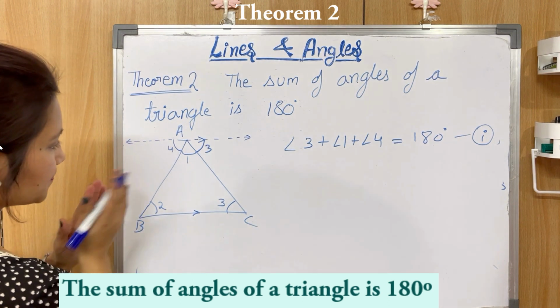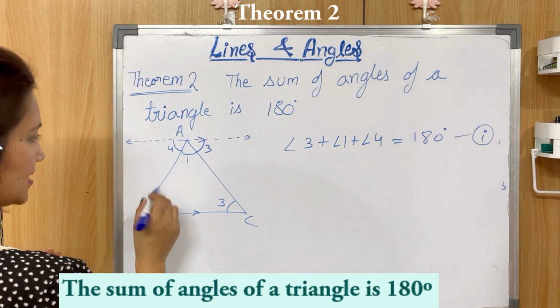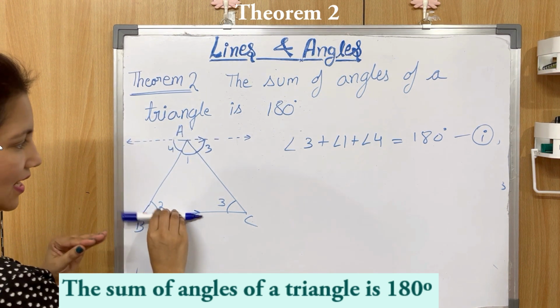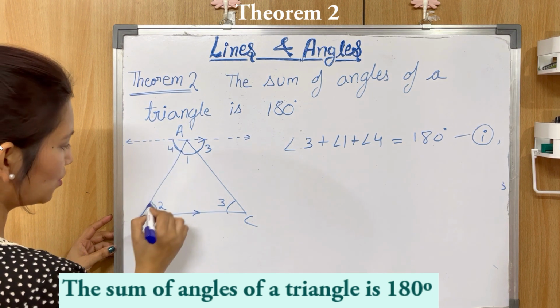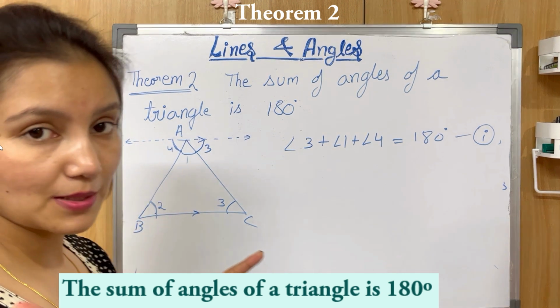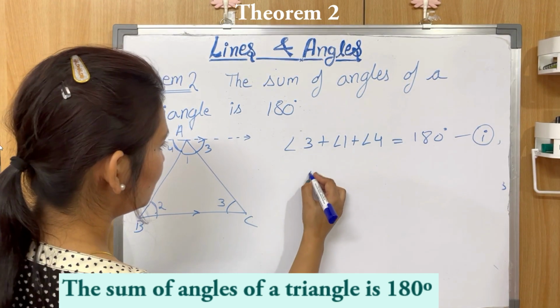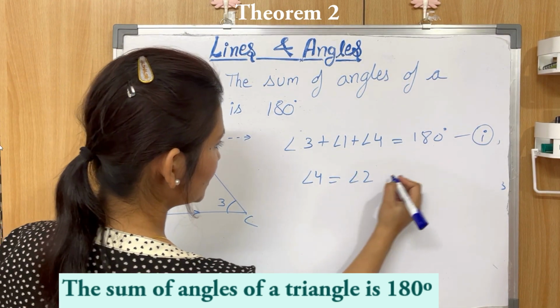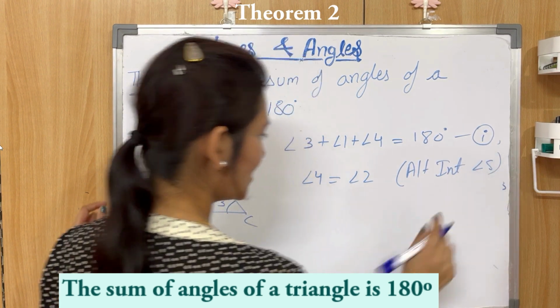Okay, now this is parallel to this and this is a transversal. Let's say this line is parallel to this line and this is a transversal. So that's why this angle 4 will be equal to 2. Why? Because they are forming a pair of alternate interior angles. So angle 4 will be equal to angle 2 because they are forming alternate interior angles, right?